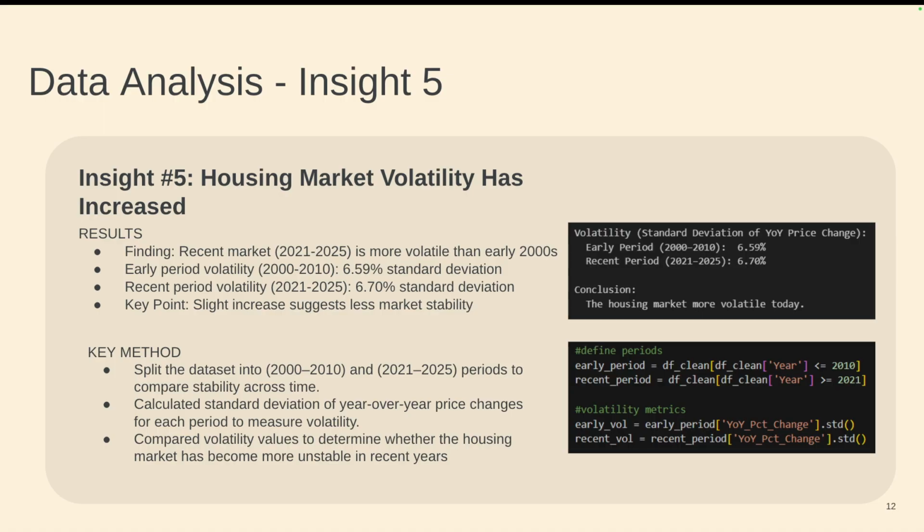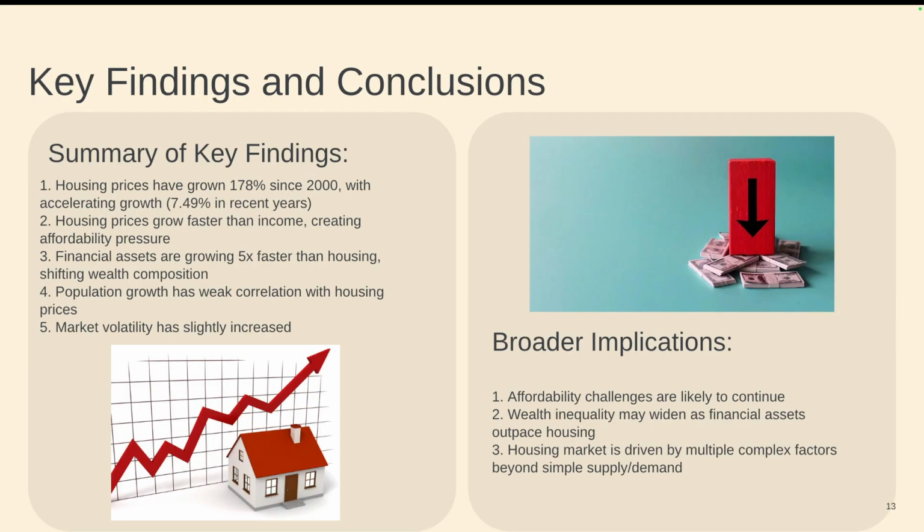We compared these two standard deviations, and we saw that the housing market is more volatile today, which means less stability. So we compared these, and we see the market has become more unstable in recent years.